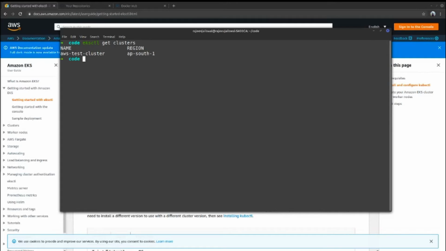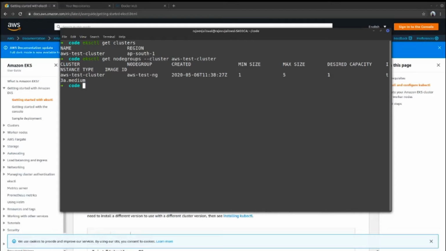You can fire some other commands related to the cluster, like node group, how many nodes are created, right? The command for this is eksctl get nodegroup, and then you can give the cluster name. So these are the nodes created inside this cluster.